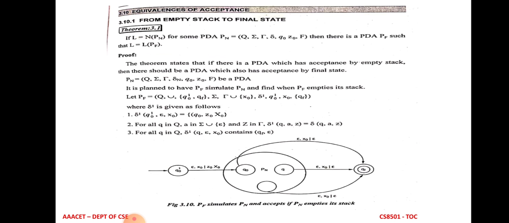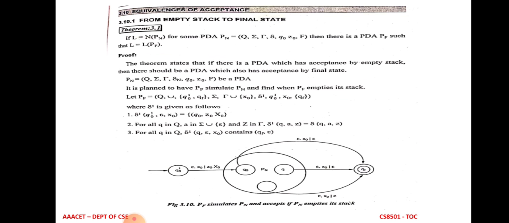The 7 tuples for Pn, and it is planned to have Pf which is similar to Pn by using the concatenation operator. Pf has the set of states Q union the new states, and the initial state and the stack symbols of both Pn and Pf are also combined.